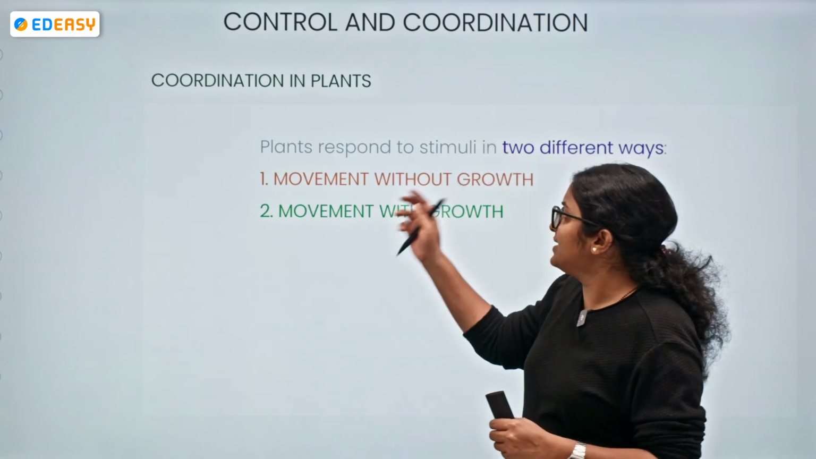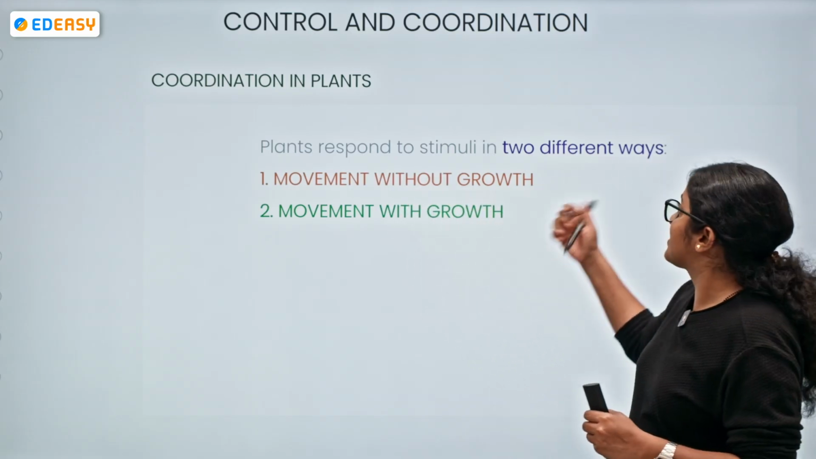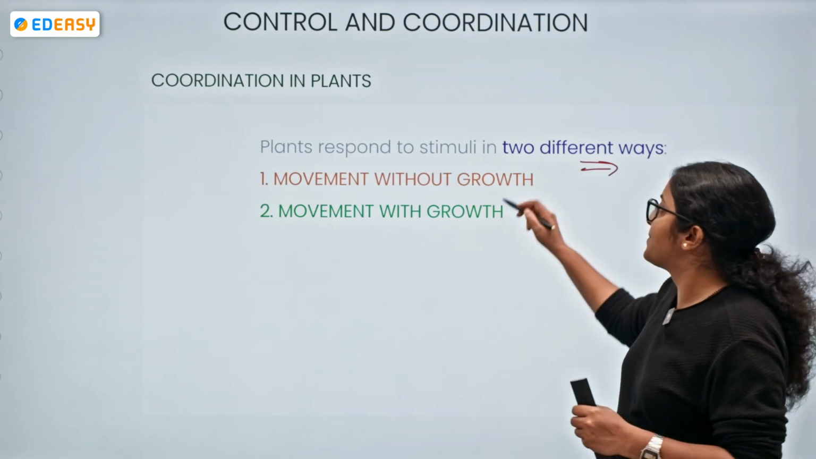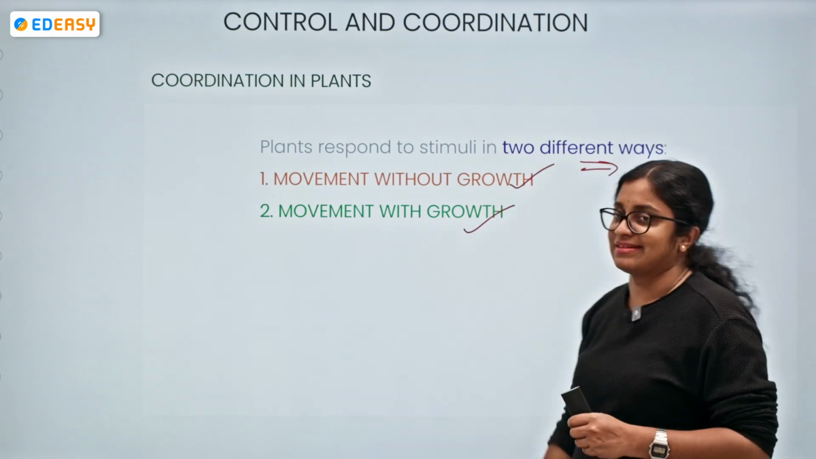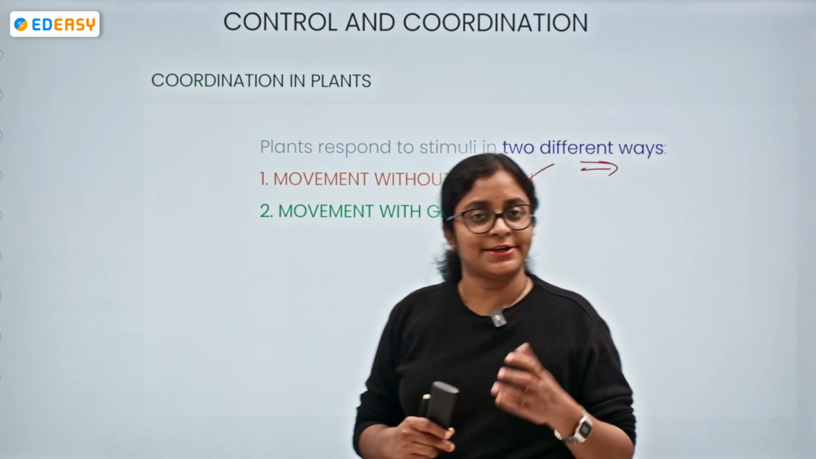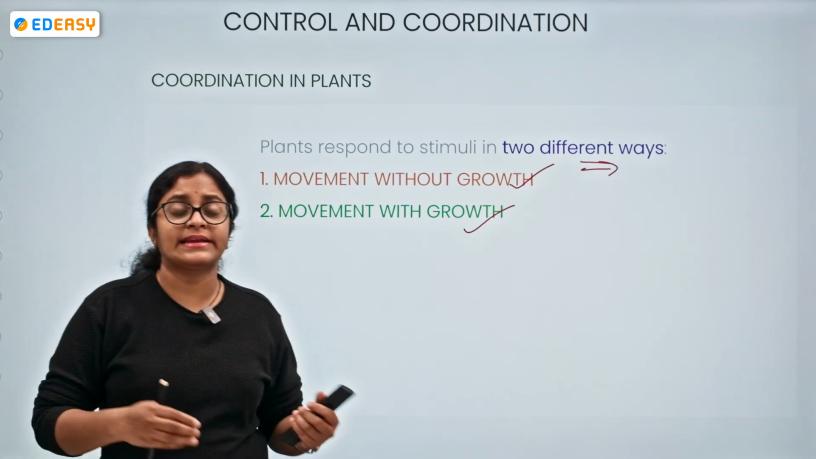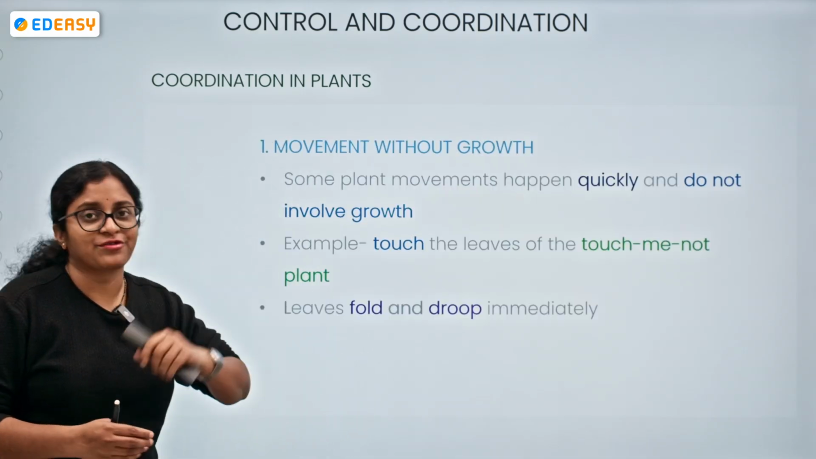Okay, so the plants are responding to the external stimuli in two different ways. What are they? First is movement without growth, and second is movement with growth. Some are related to growth, some are not related to growth. Let's see the movement without growth first.